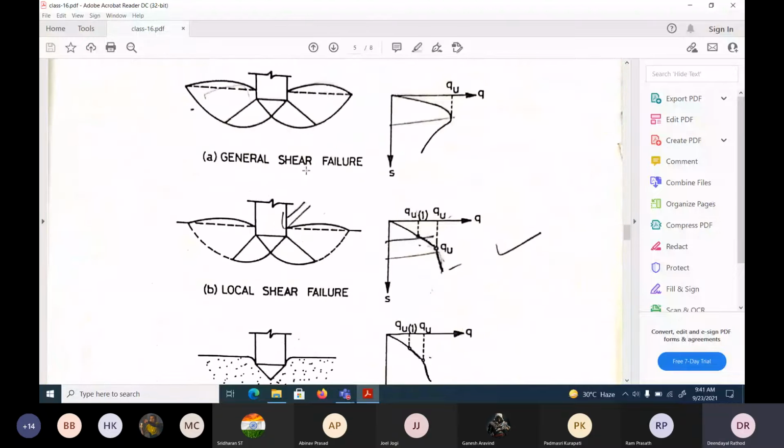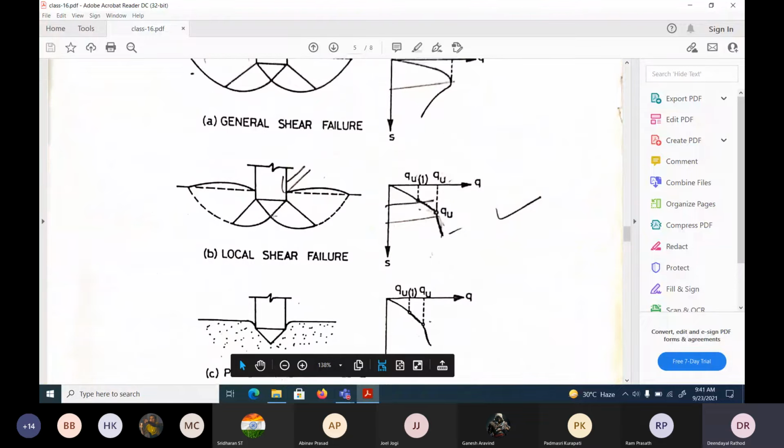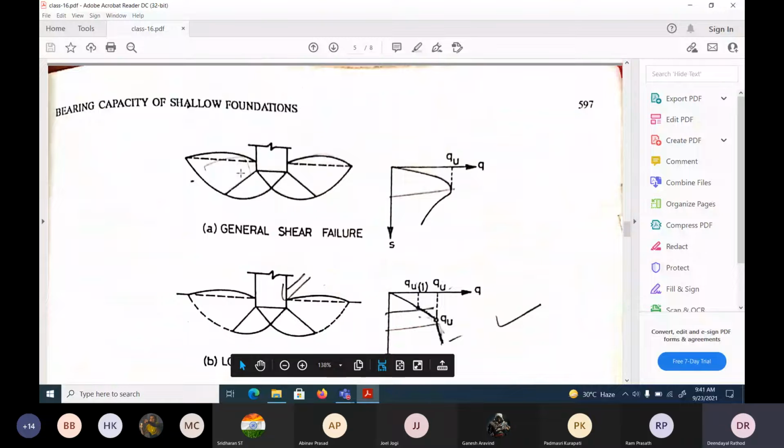Here, this is a general shear failure, this is the local shear failure, and this is a punching shear failure. The difference is, in a general shear failure, if you draw load versus settlement, or intensity versus settlement, you could see the sharp failure of this graph. All of a sudden it will fail. It won't carry any load further.